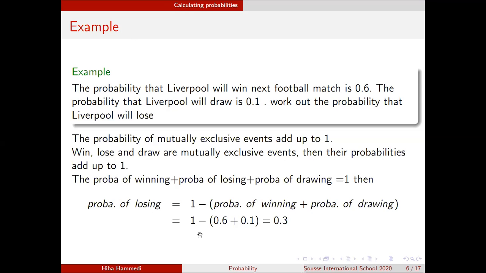So please remember the formulae: the probability of an event not happening, the probabilities of mutually exclusive events adding up to 1, and the probability of one of two events happening, which is equal to the sum of the two probabilities if the two events are mutually exclusive. So please remember those, and normally you are ready to work on exercises.